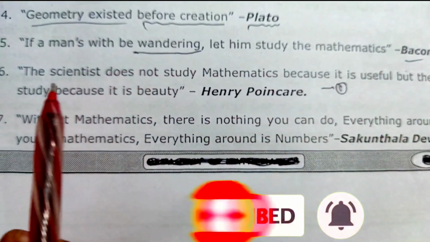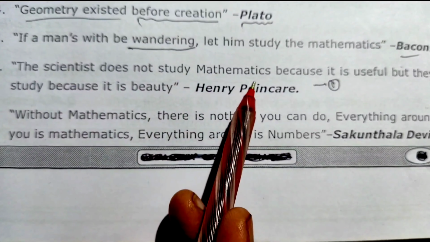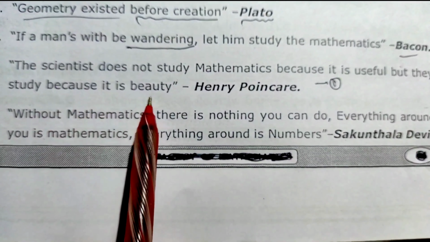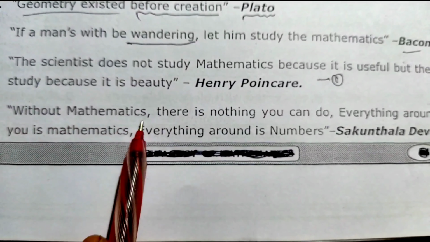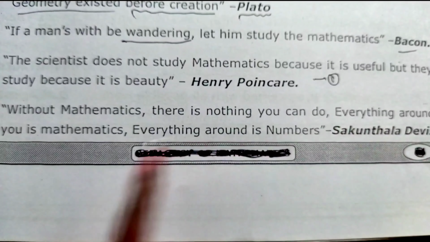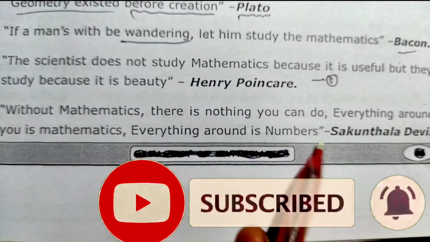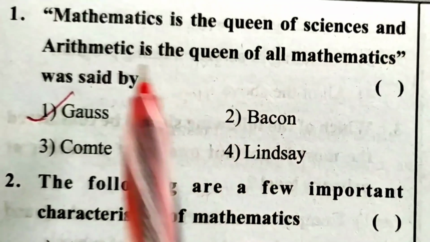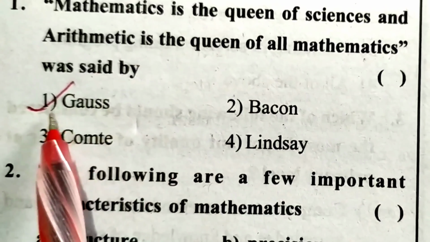Answer: Bacon. Next question. The scientist does not study mathematics because it is useful, but because it is beautiful. Answer: Henri Poincaré. Next question. Without mathematics, there is nothing you can do. Everything around you is mathematics. Everything around you is numbers. Answer: Shakuntala Devi. Mathematics is the queen of sciences and arithmetic is the queen of all mathematics, was said by Gauss.